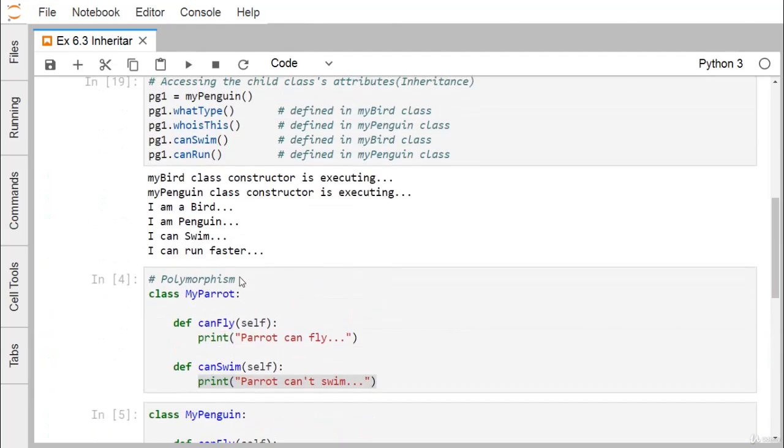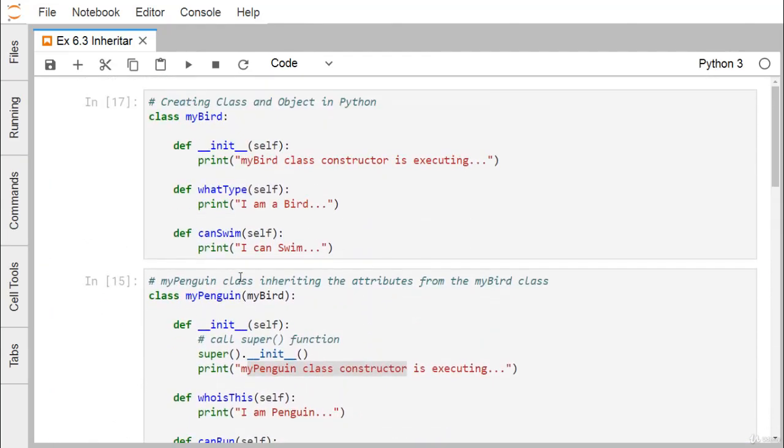So in this session we have discussed how to implement inheritance and how to do polymorphism in Python in object oriented programming.